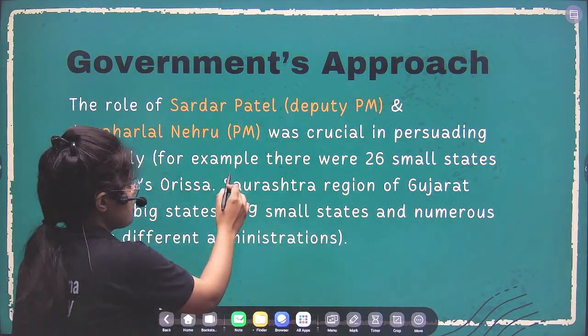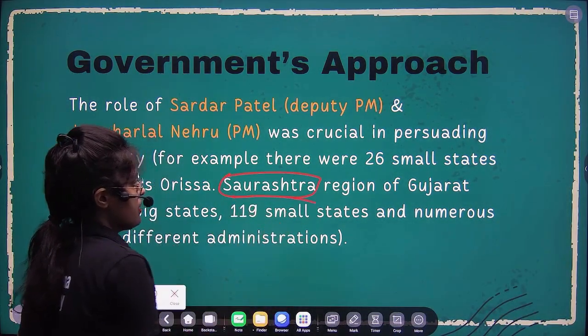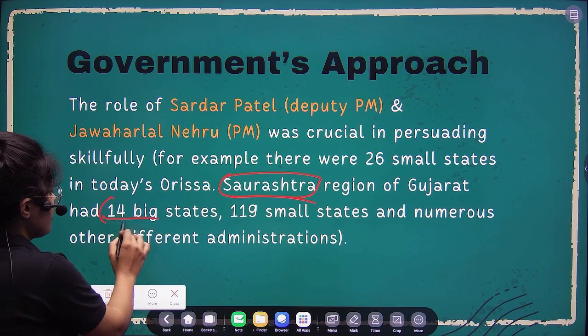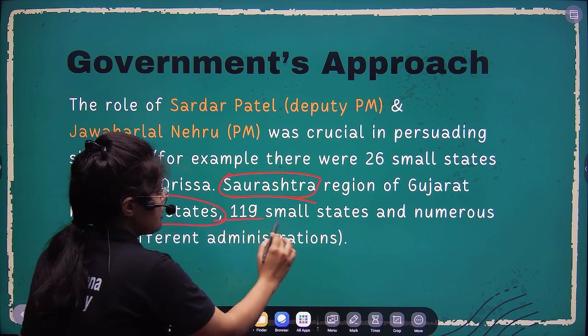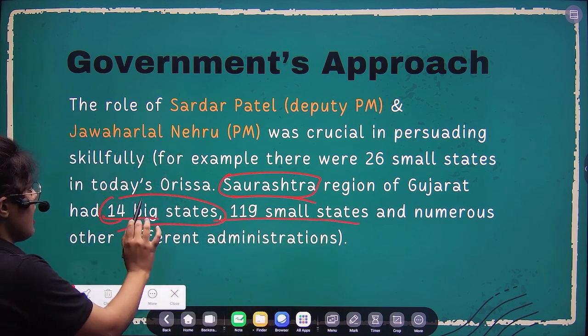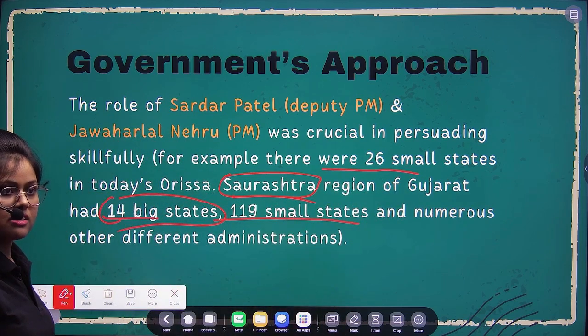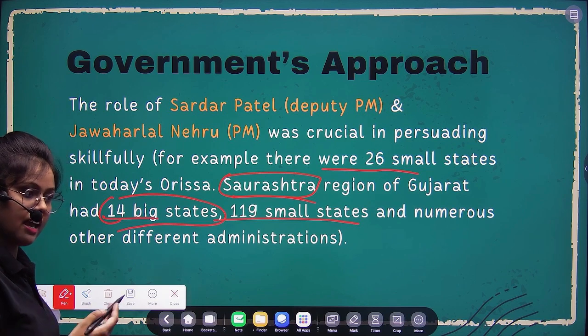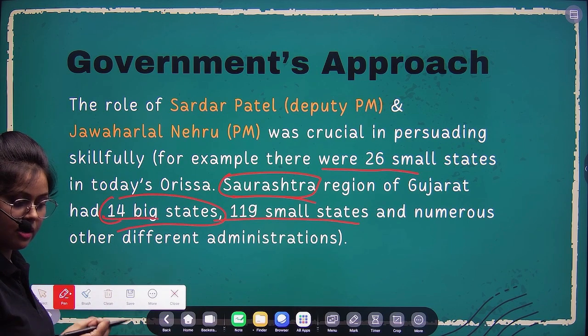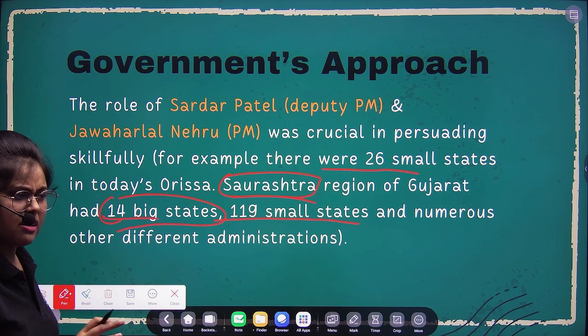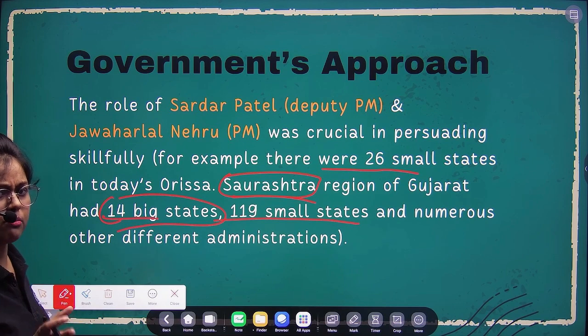In the Saurashtra region, basically the Gujarat region, there were 14 big states and 119 small states. In Orissa also there were 26 small states. So you can see the complexities of how they reached those princely state rulers, and they accommodated them to a certain extent, but somehow they faced problems in certain places, and that we are discussing here.